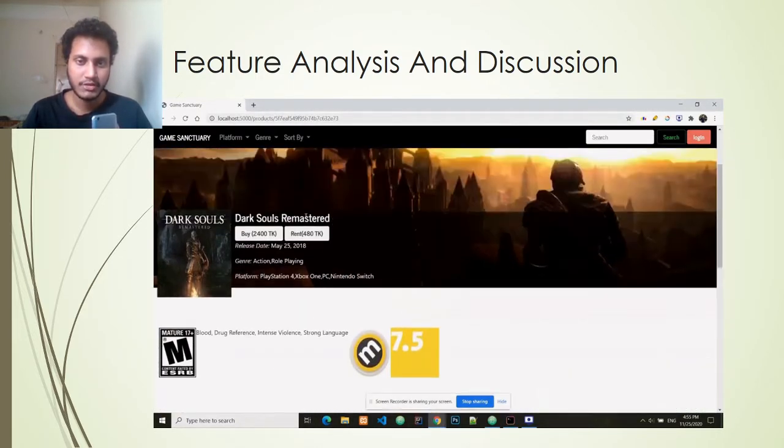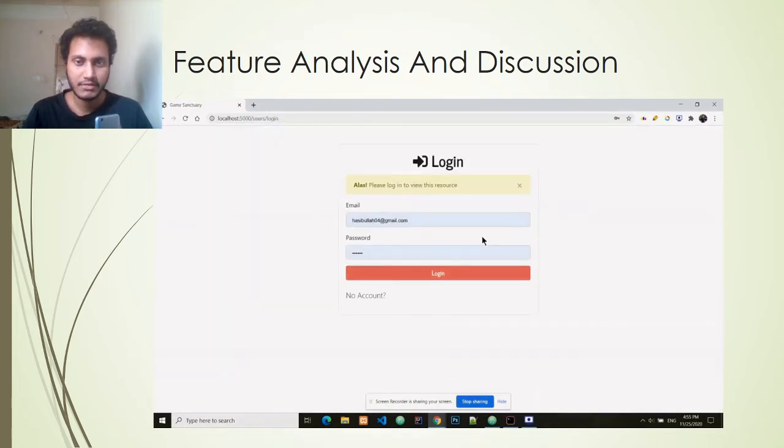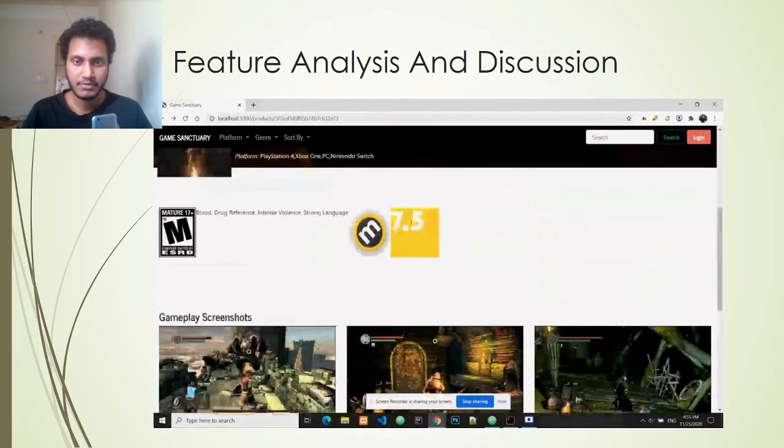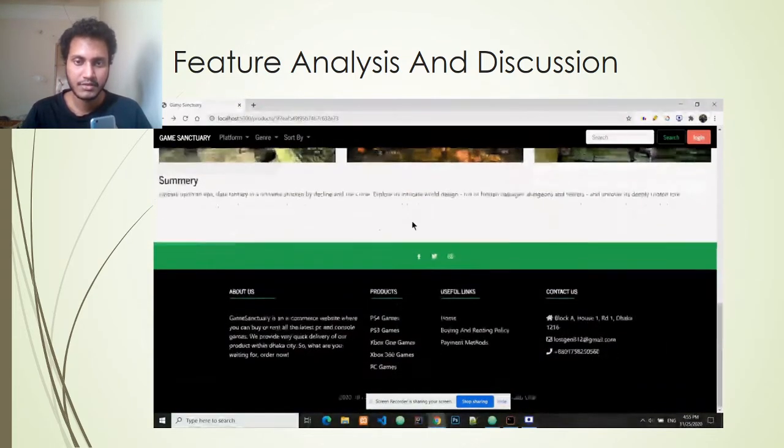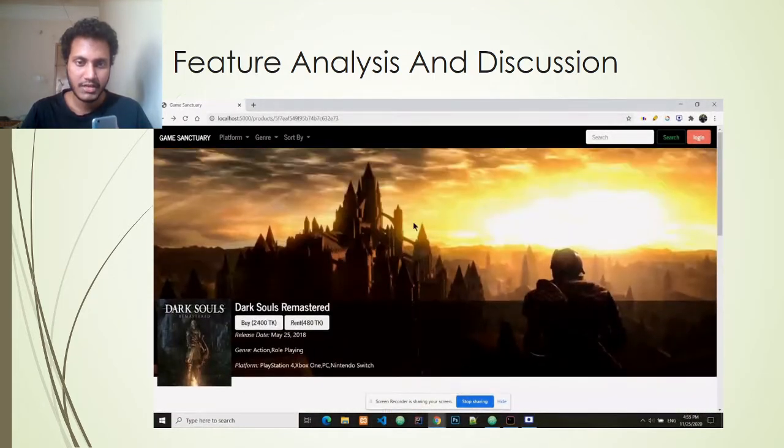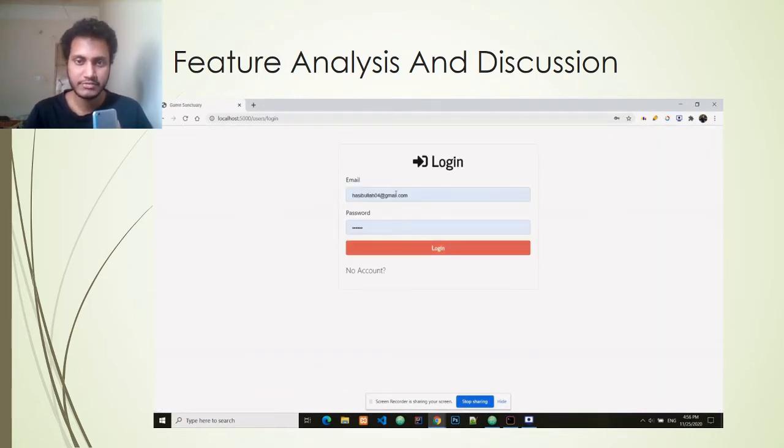So this is how the product view page looks like. When I try to buy a product, I'm taken to the login page because I'm not logged in yet, and to order something you have to be logged in. And this is the layout of the products view page. And now I'm gonna log in as a registered user.